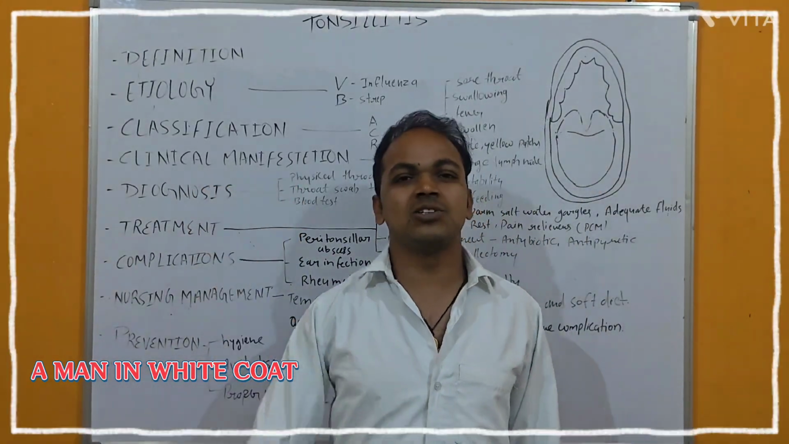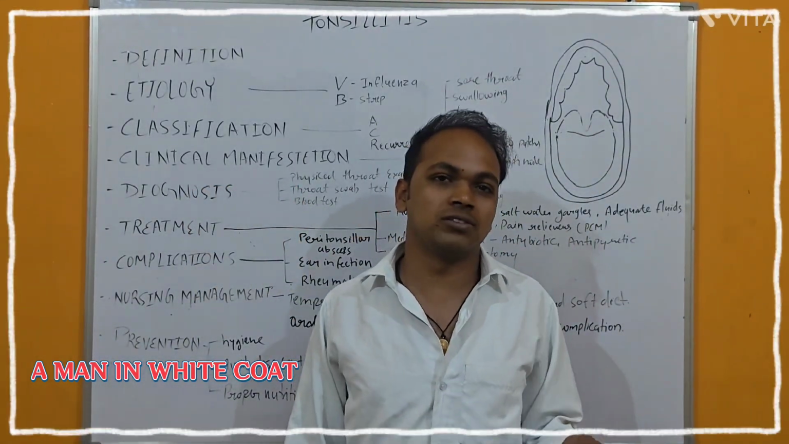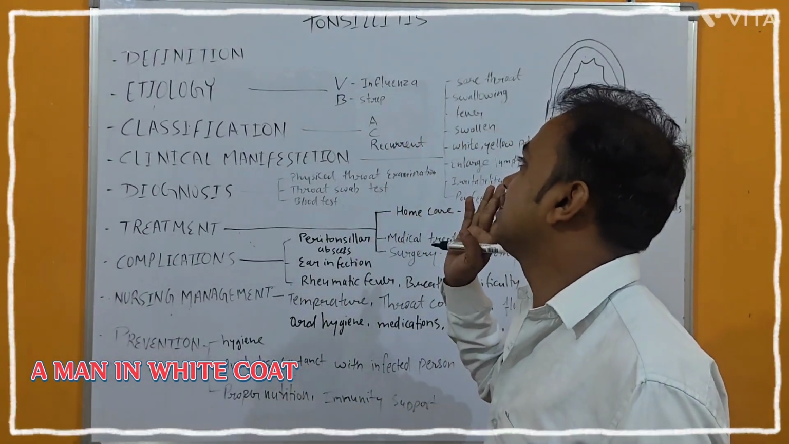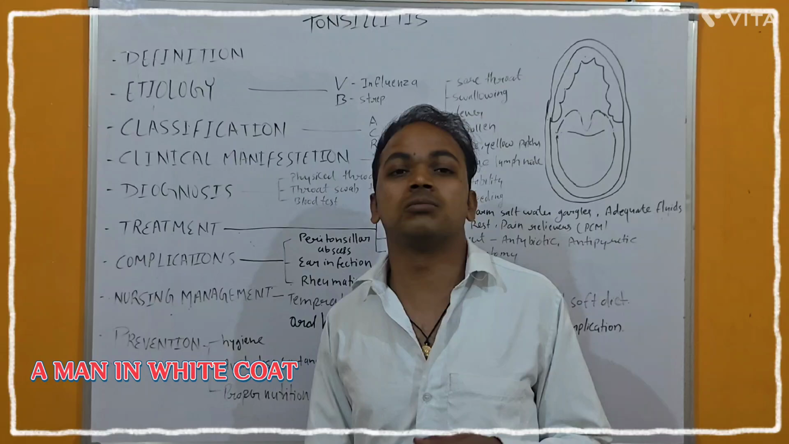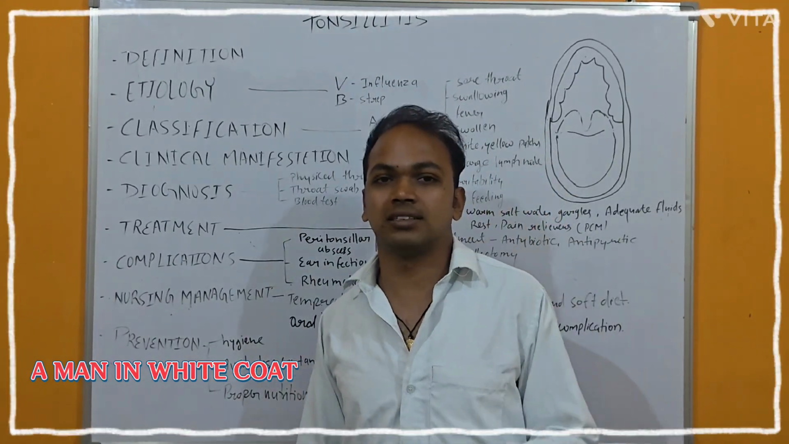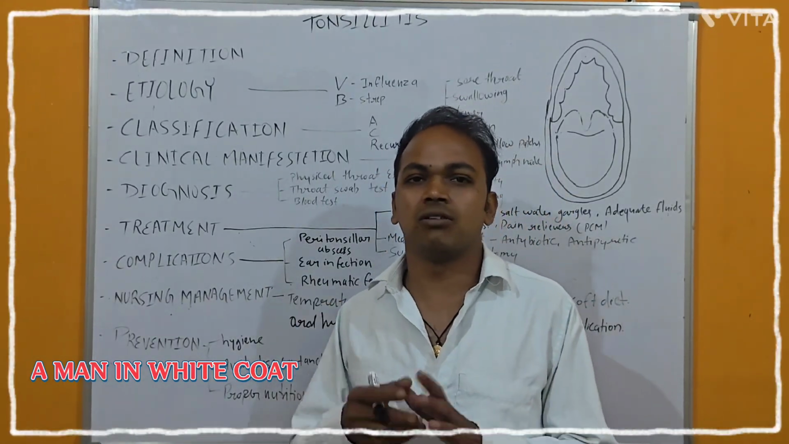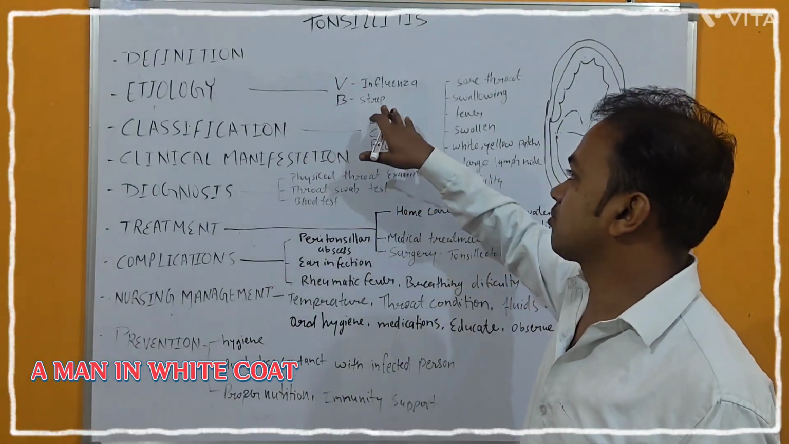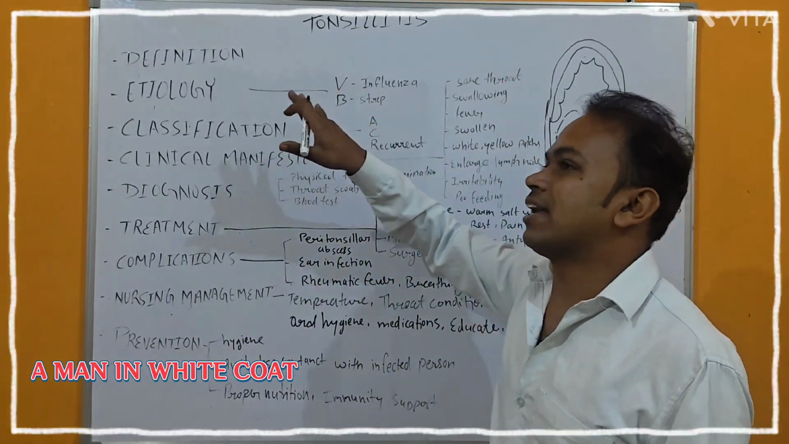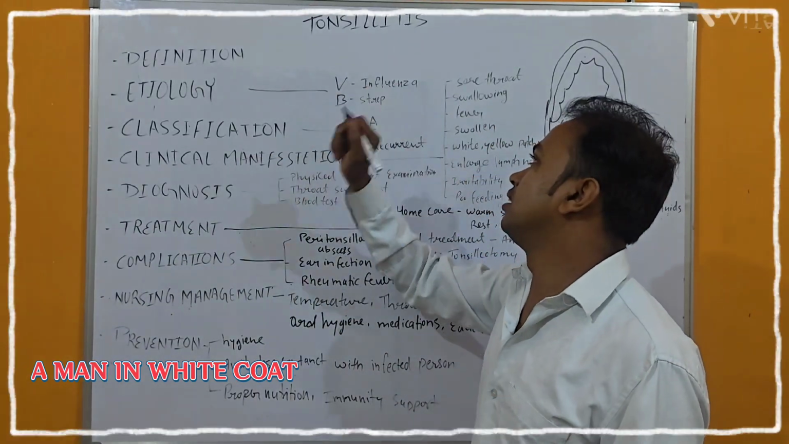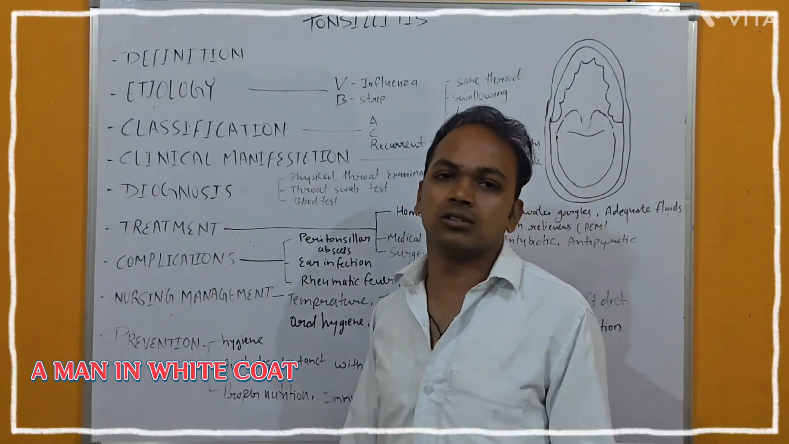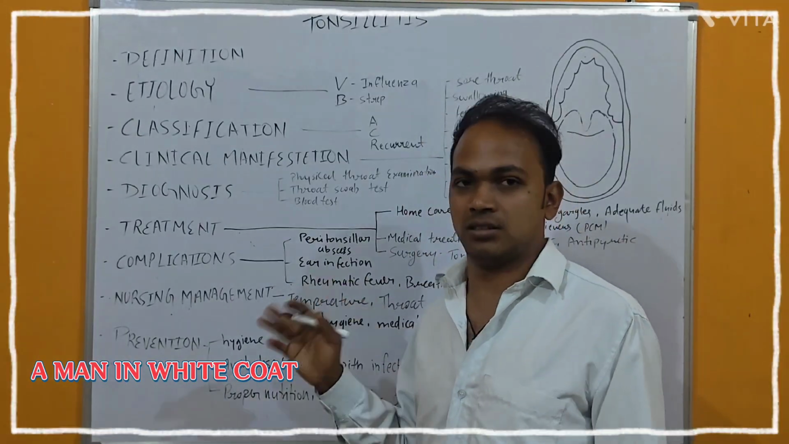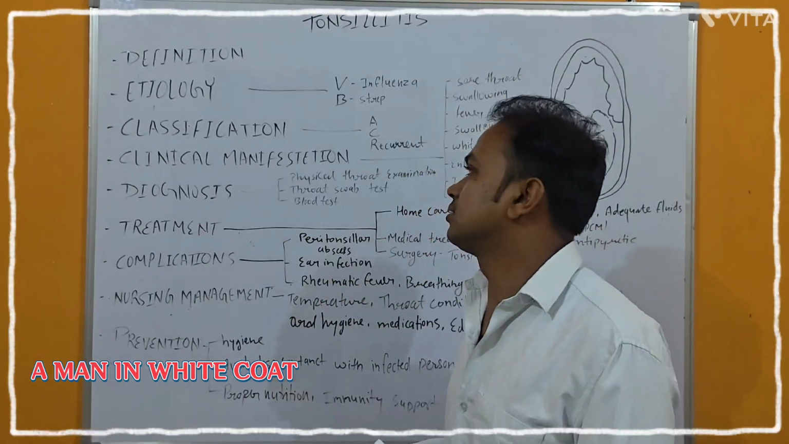So next one is etiology. Etiology means causes. Why is it happening? So first one is bacteria and then virus. Because of the bacteria and because of the virus, the chances of tonsillitis will be there. The bacteria is Streptococci and the virus is Influenza virus. These are the most common bacteria and virus, and because of them there are chances of tonsillitis.